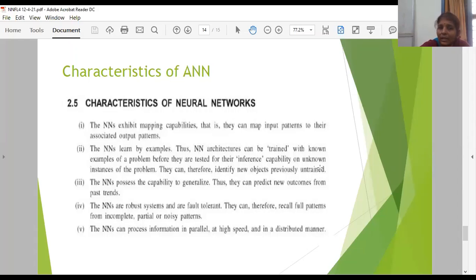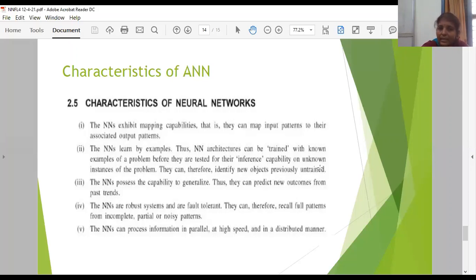So here you need to learn that the basic architectures, either single layer architecture, multi-layer architecture, or recurrent architecture, can be trained by known examples of a problem, and they can process unknown instances of the problem, and they can identify new objects which were not previously trained.